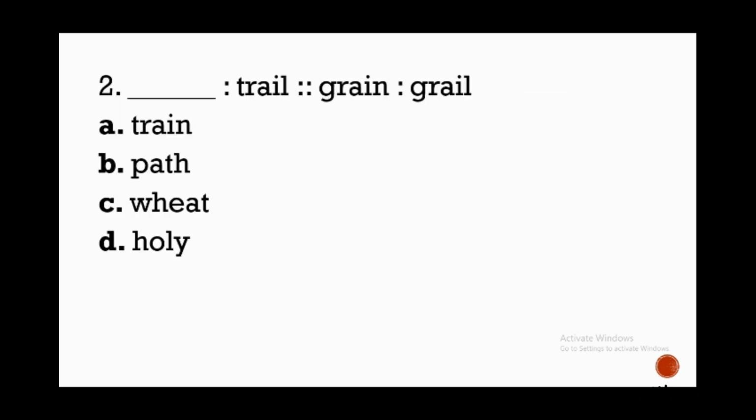Number 2, blank is to trail as grain is to grail. Again, you have to look at the first pair of words, given pair of words. Grain is to grail. Now, if you are not familiar with the given choices and the given words, look at the second word from the first pair, and then look at the second word from the second pair of words.